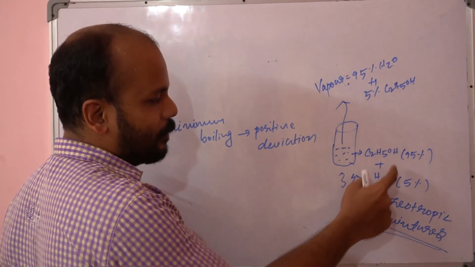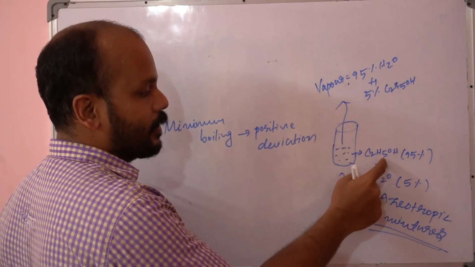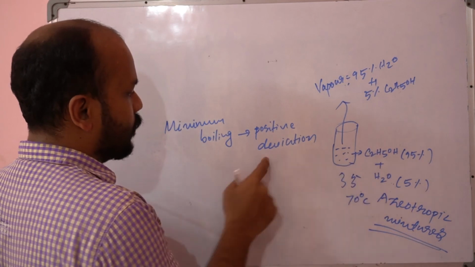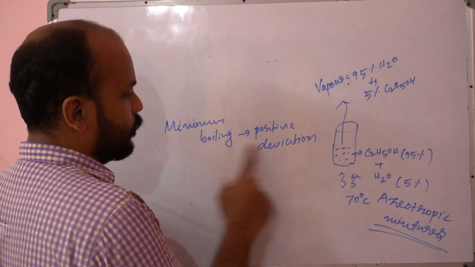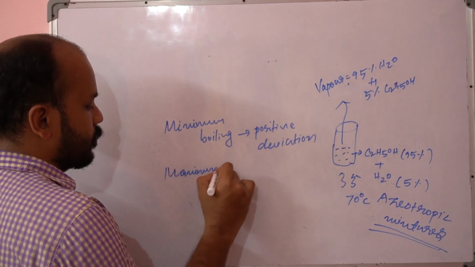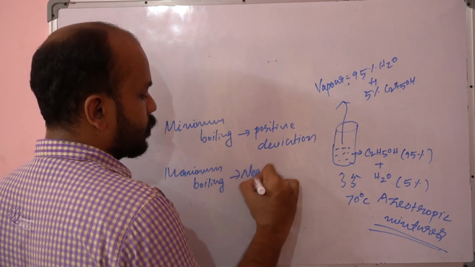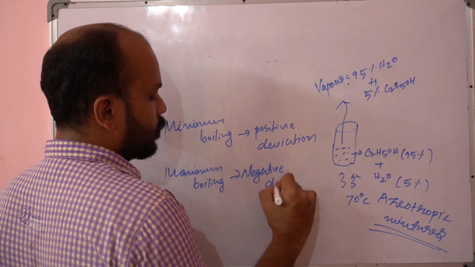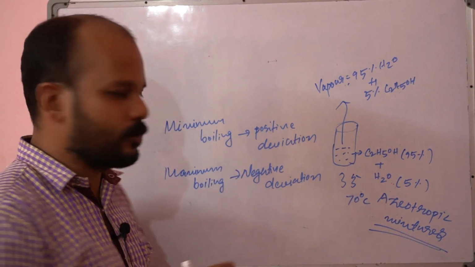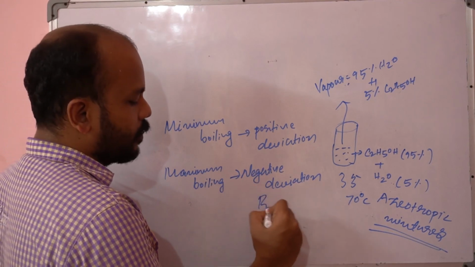Compared with water and ethanol, which one has higher vapor pressure? Ethanol has higher vapor pressure, it easily evaporates out. So that is an example of minimum boiling azeotrope, which shows positive deviation. And again, maximum boiling azeotrope shows negative deviation. Negative deviation requires more temperature. Maximum boiling azeotrope means negative deviation from Raoult's law.